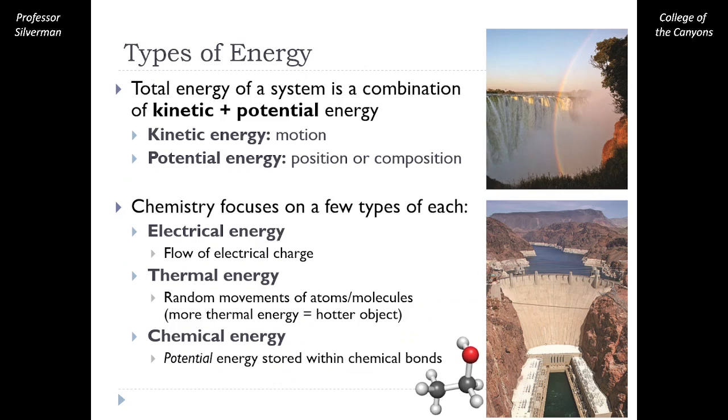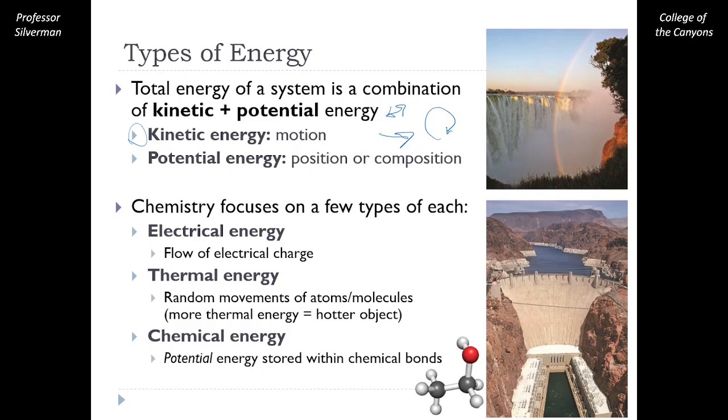Let's talk about those forms of energy. The general forms of energy are either kinetic or potential. Kinetic energy is energy associated with motion. This could be objects moving side to side. This could also be objects spinning around. This could also be objects vibrating back and forth. Lots of different types of kinetic energy are possible.